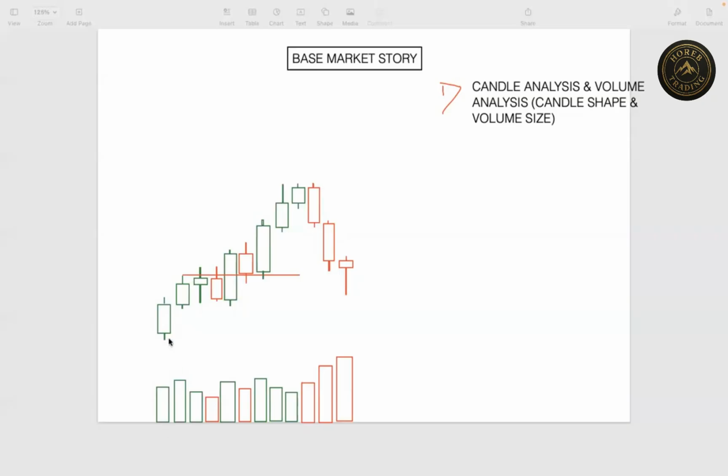The volume is high from buyers. The candle size is good and the volume is good. So you need to compare the candle size and the volume. Okay, so it's very important.